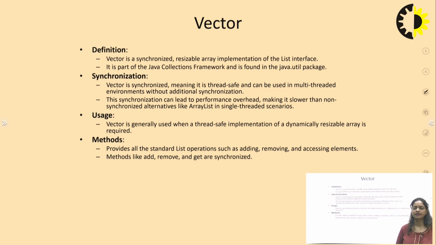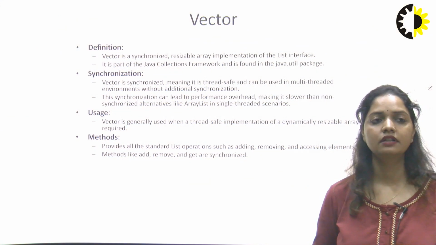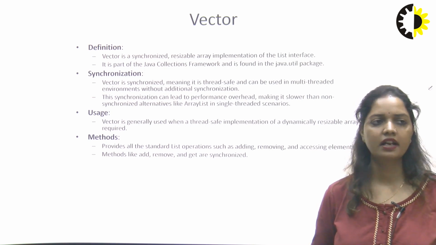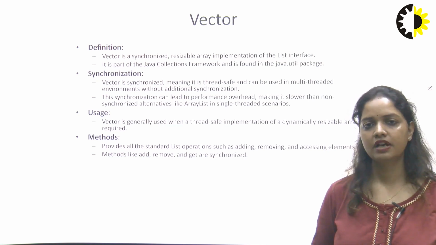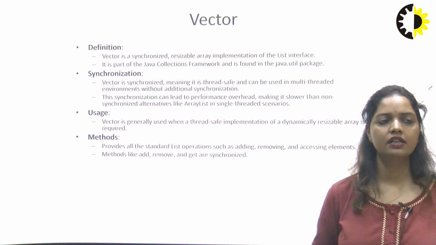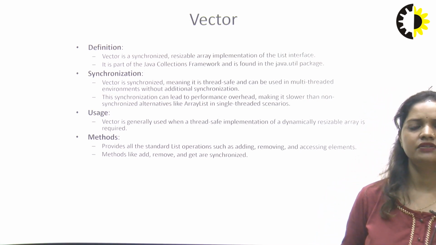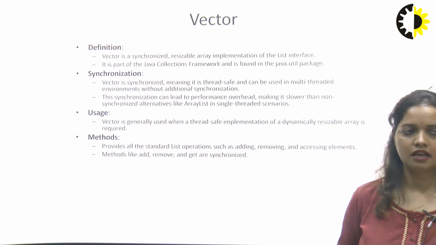Now the next data structure is vector. What is a vector? It is a synchronized list implementation data structure. How can we say it is synchronized? Synchronization means it supports thread-safe or multi-threading programming, with threads executing in sequence. It will be used generally when a thread-safe implementation is needed for arrays.